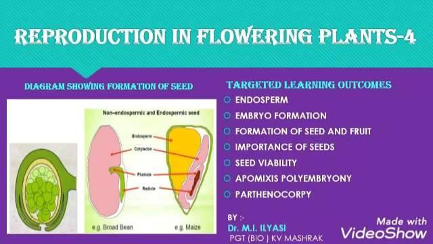Polyembryony is more commonly seen in gymnosperms than in angiosperms. Polyembryony can be false or true. In false polyembryony, multiple embryos arise in different embryo sacs in the ovule, whereas in true polyembryony, multiple embryos are formed in the same embryo sac.